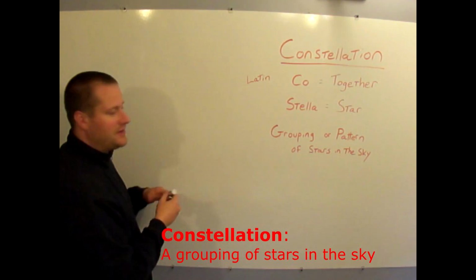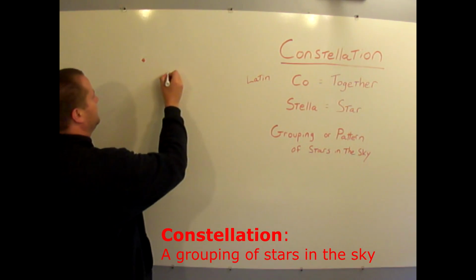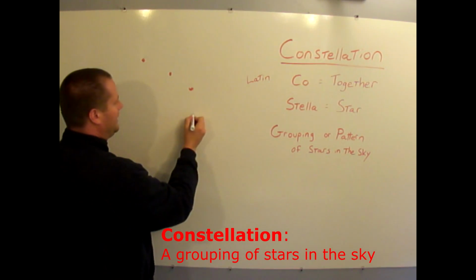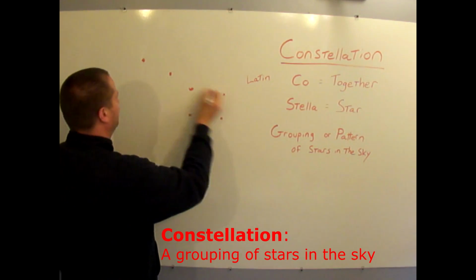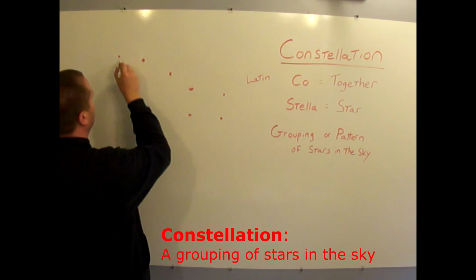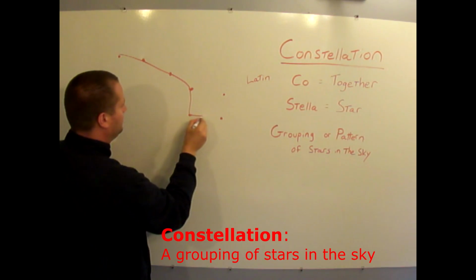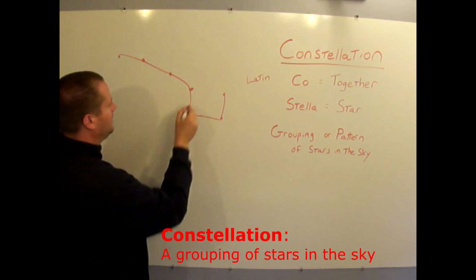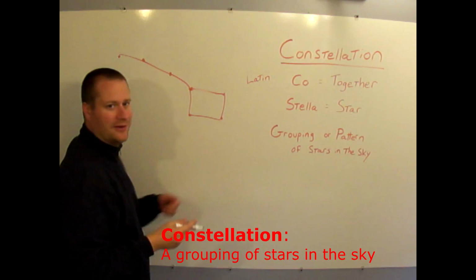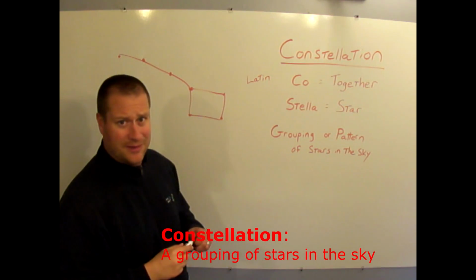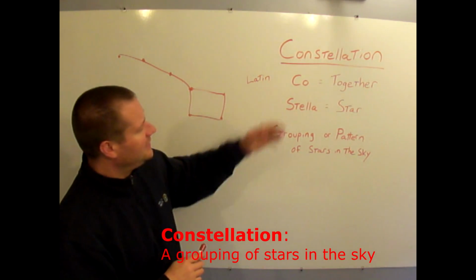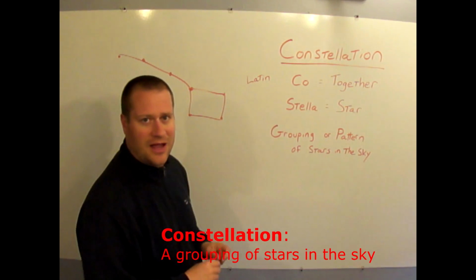So this might be one that you're familiar with. If you saw a bunch of stars in the sky that looked like this, you might say, oh look, if I imagined well enough, I could see almost like a scoop or a ladle. You know, like we probably looked up there before and seen the Big Dipper. So that's the idea. Constellations are groupings of stars in the sky.